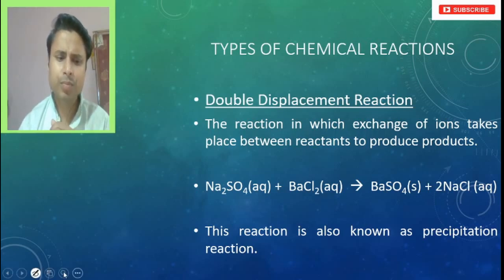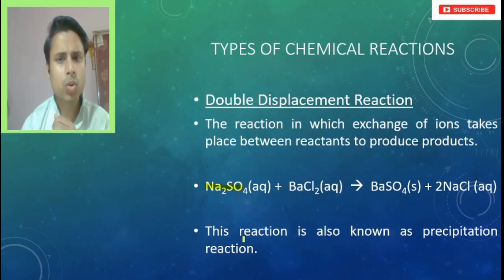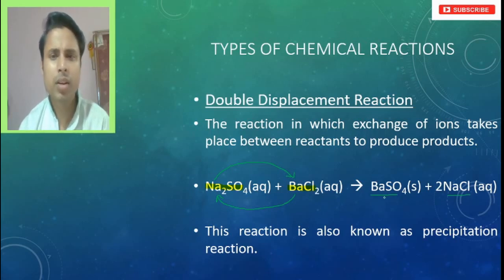You can see here this sodium sulfate solution is there, that is why it is aqueous. Then barium chloride solution is there. What is happening here? Sodium is saying, I am coming to take your place and combining with the chlorine. Then barium is saying, okay, if you are taking my place, I will take your place and combine with the sulfate. And hence barium sulfate is forming and sodium chloride is forming. Clear?